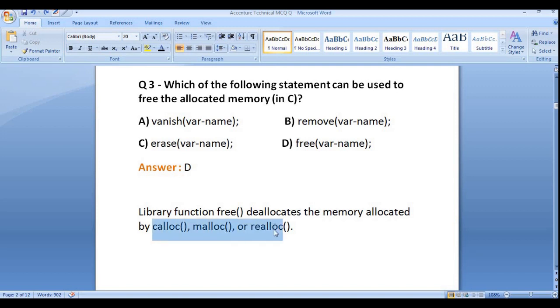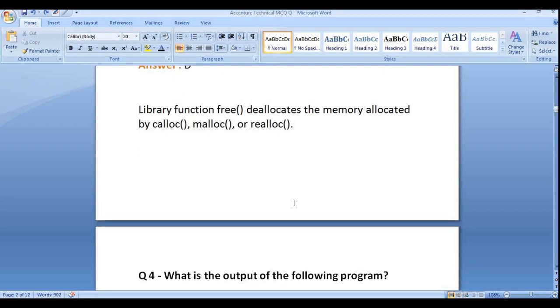So these are the functions that we use in C in order to allocate some memory. In order to remove the allocated memory, you need to use the free function to free some of the allocated space.